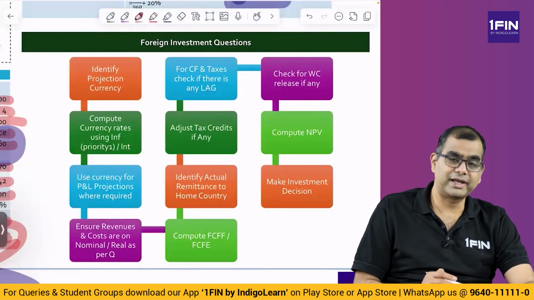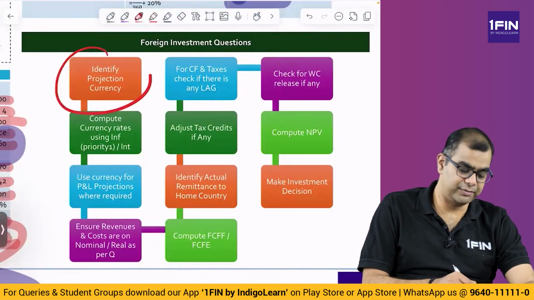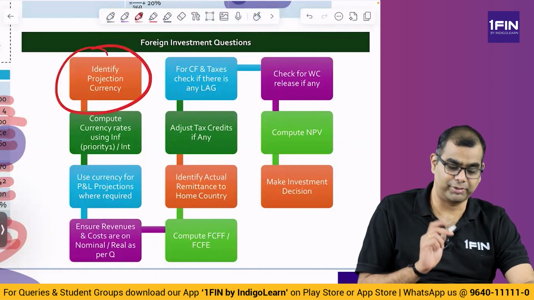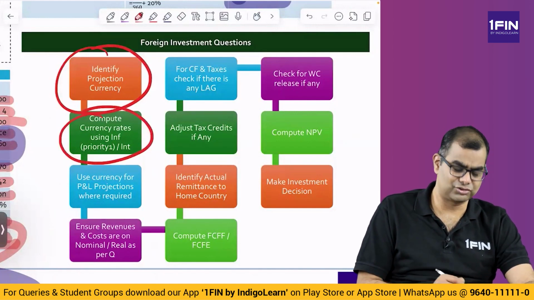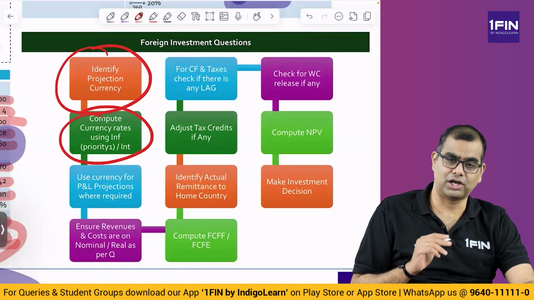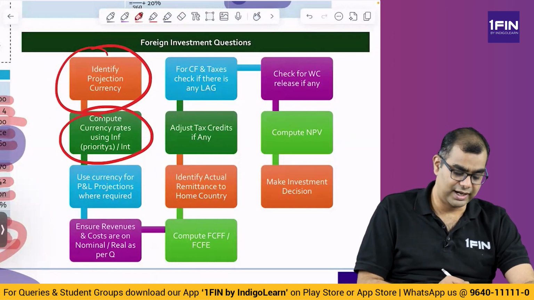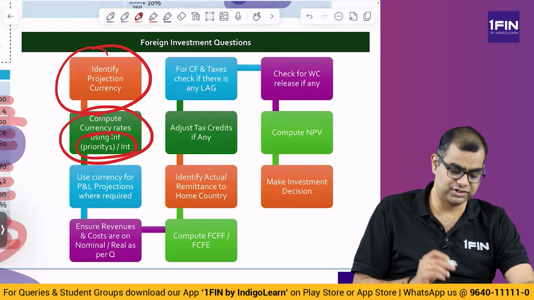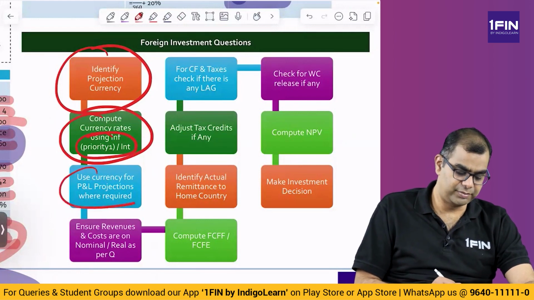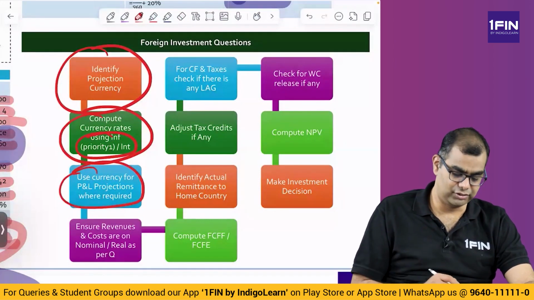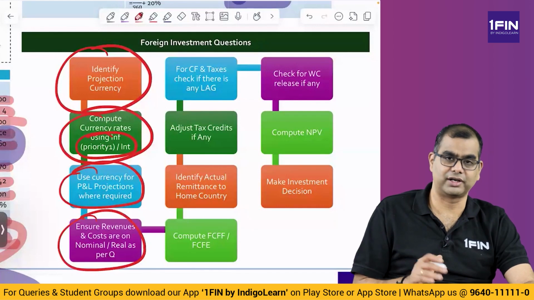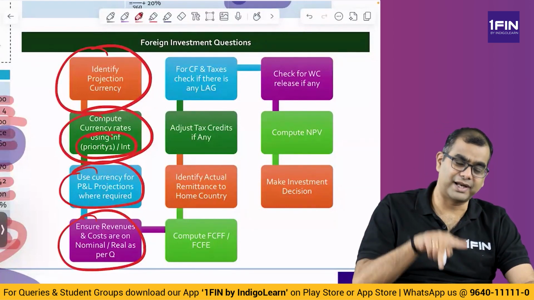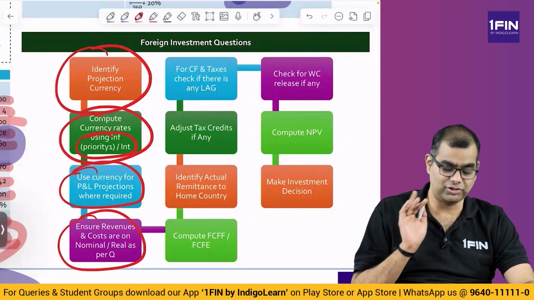Okay. If you come back here, if you remember what we discussed, first identify the projection currency. I said every projection has to be in rupee. Compute currency rates. Why? So that you have this conversion into dollar terms, because you have NPVs in dollar. And you compute currency rates using inflation rates or interest rates, whichever is given. Use currency rates for P&L projections where required. If it is required, we will use it. Ensure revenues and costs are nominal or real. They have not given nominal or real. They have said that the price will increase by inflation and 1 rupee. So you have to take that into account.